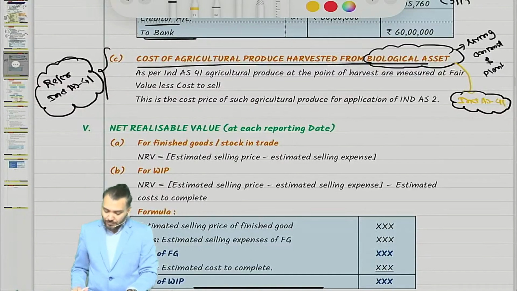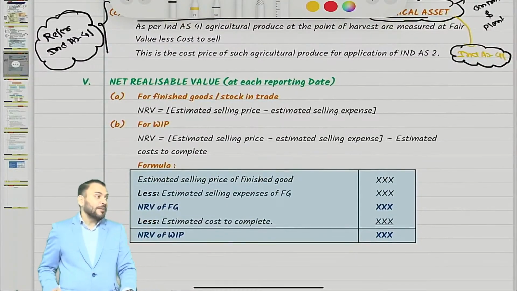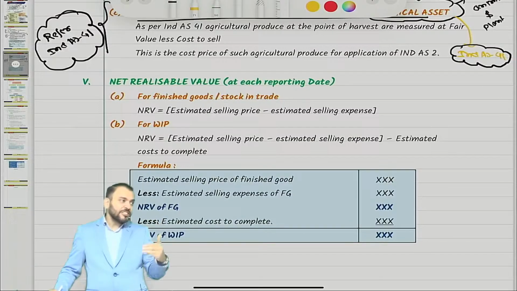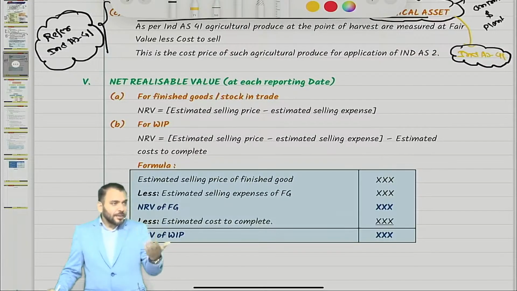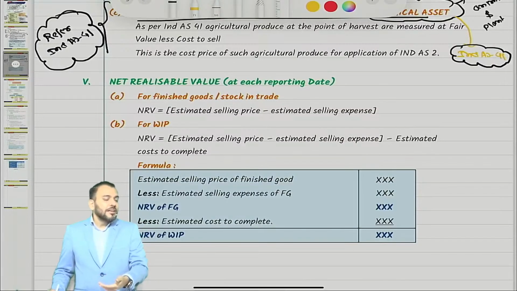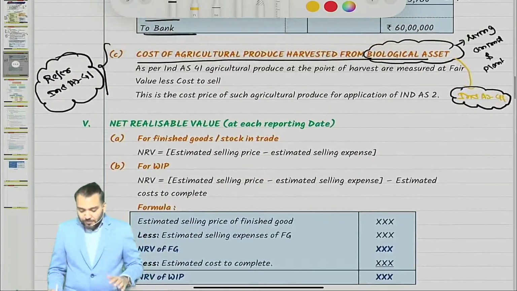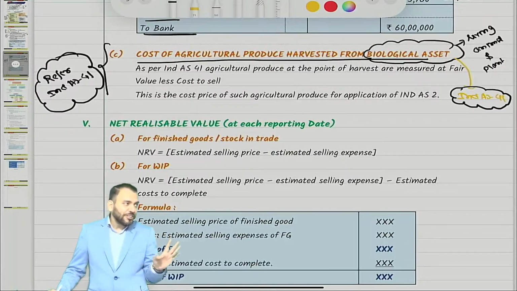Completely ignore it. So cost price now we have understood. The special 3 points also we have discussed: first is joint product and byproduct, then deferred settlement terms, and then agriculture produce harvested from biological asset. This point we have not yet done.